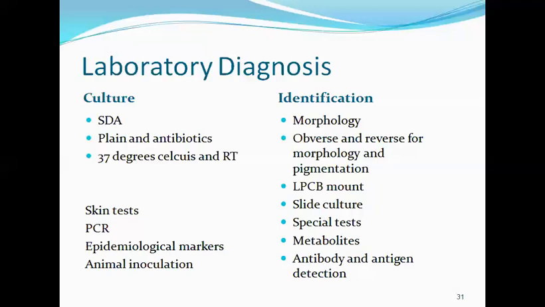Depending on what disease we are suspecting, we need to know what we have to see in the slide. For example, if the specimen is a skin scraping from a patient in whom dermatophytosis is suspected, we need to look for microconidia and macroconidia.